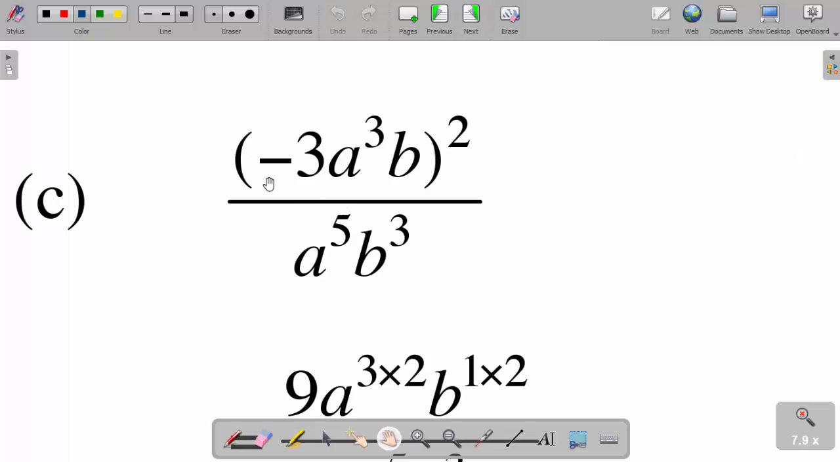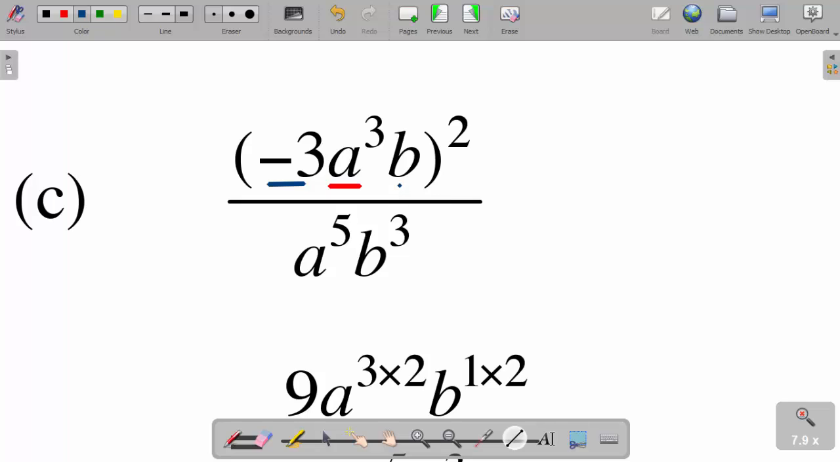Now I have brackets here, don't forget. Bracket negative 3a to the power 3 b squared, closing bracket squared, then divided by a to the power 5 b to the power 3. Now this square is going to affect all the terms in the brackets. This 2 is going to power the negative 3, and also this 2 is going to power the a to the power 3. Also, this 2 is going to affect the b as well.